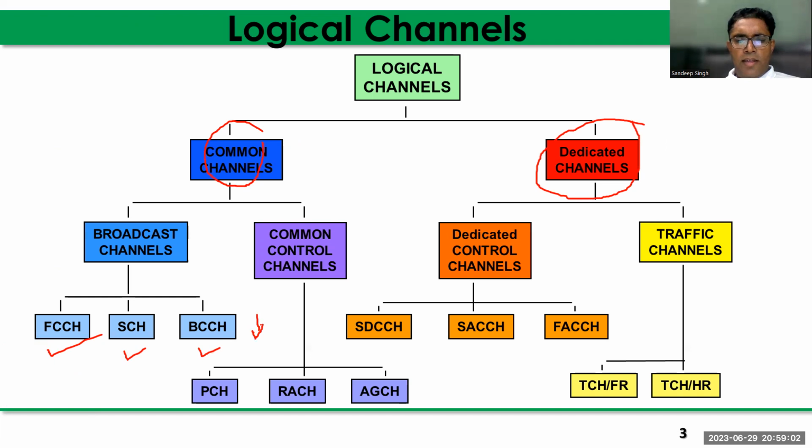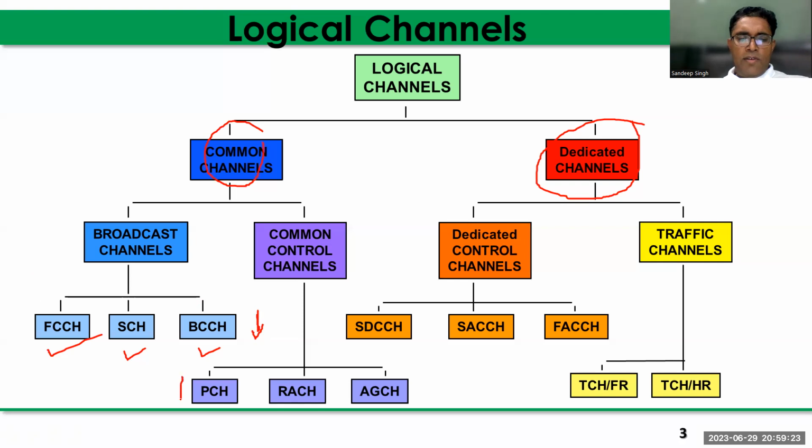Bidirectional means there are two links in any mobile network: uplink and downlink. When your mobile station transmits the signal, that is uplink. When the mobile receives the signal on any frequency, that is downlink. The broadcast channel is always downlink.